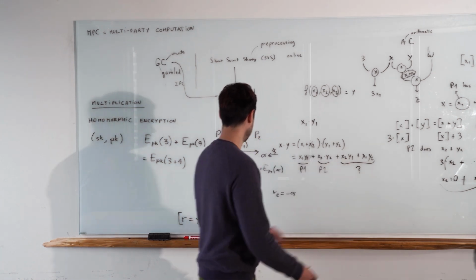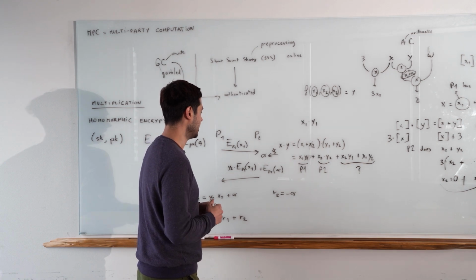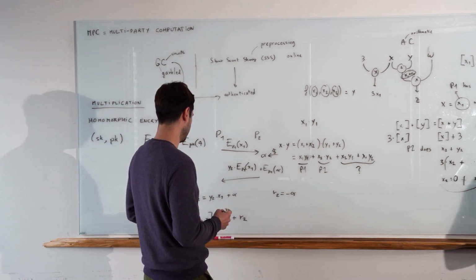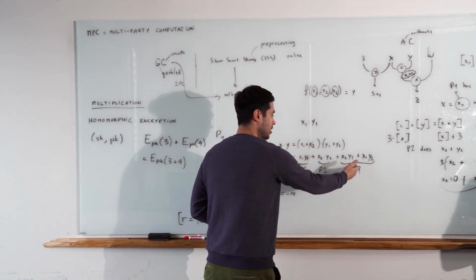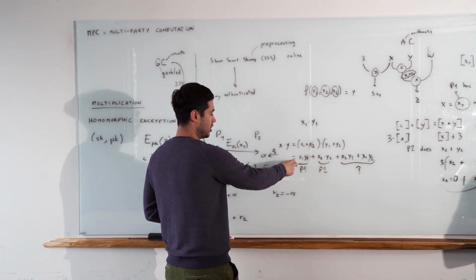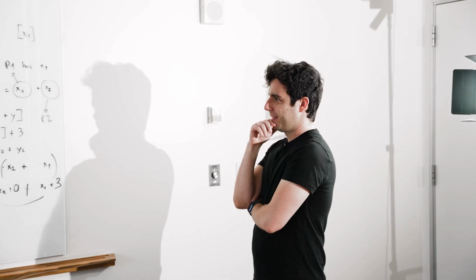We would do the same protocol, but the other way. And basically we obtain enough shares to have an additive sharing of XY. There's a bit of jumping here, but hopefully that makes sense.